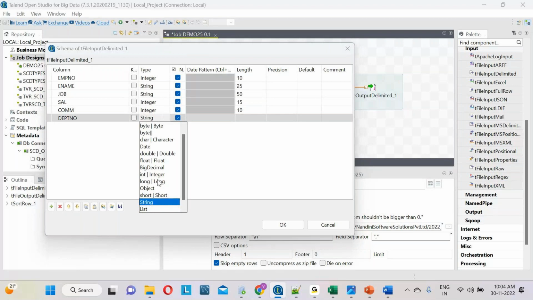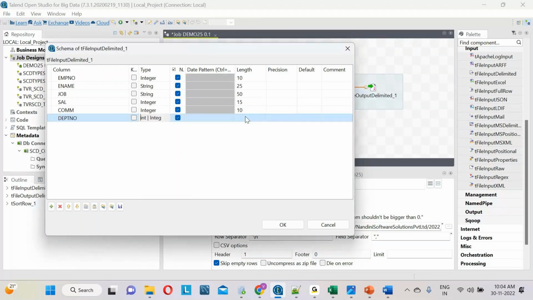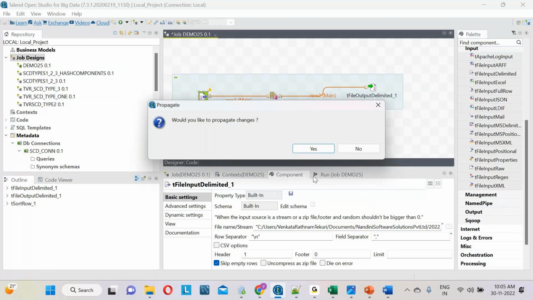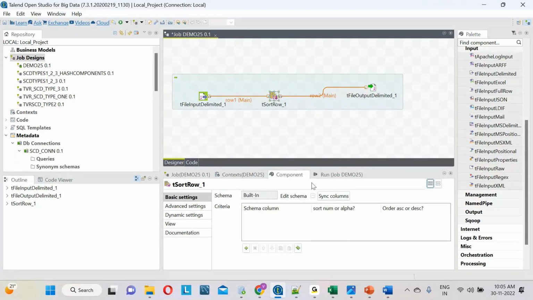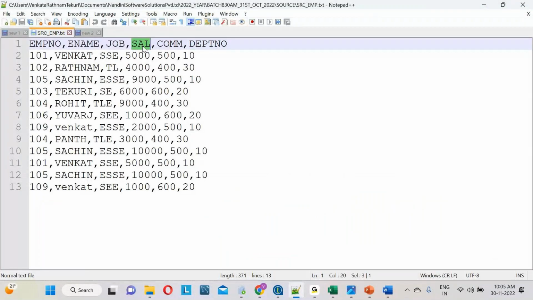Let me give some length. So I have added the columns, defined the data types, and defined the lengths. Click on OK, click on yes. Now let me go for the tSortRow component. What is my condition? The customer is asking which column I want to sort. I want to sort the data by salary in descending order.